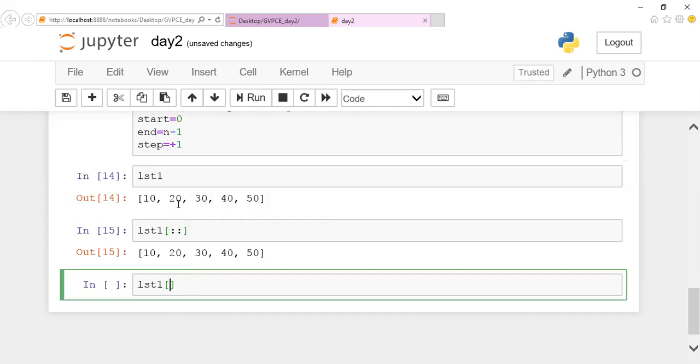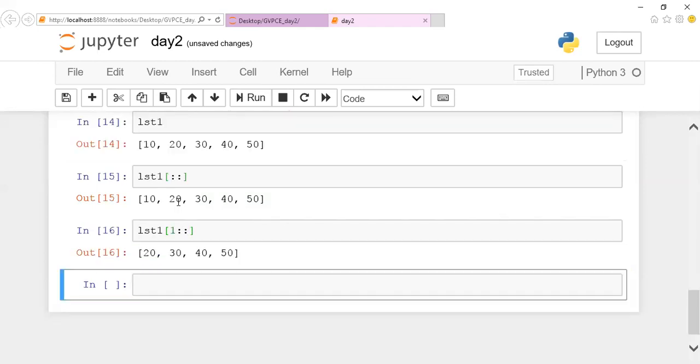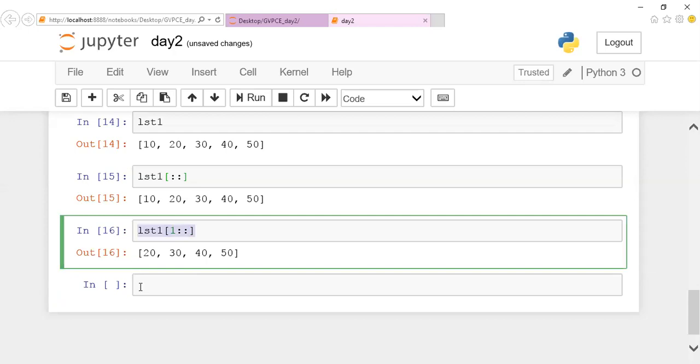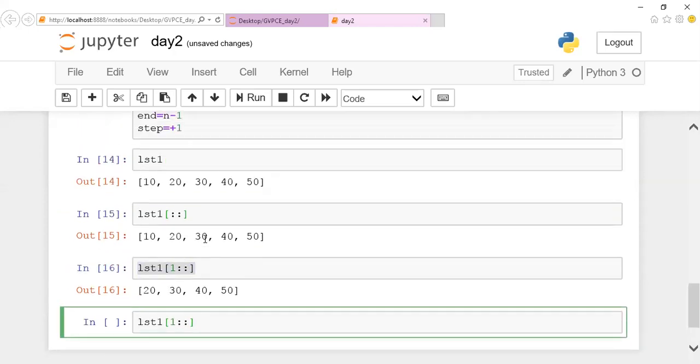What is the index position of 20? We know that's 1, right? We can mention 1 colon. Starting from 1, it is going to display till 50. The same way, the index positions are 0, 1, 2, 3, 4, isn't it? So if I want to display from 20 to 40, that is slicing.